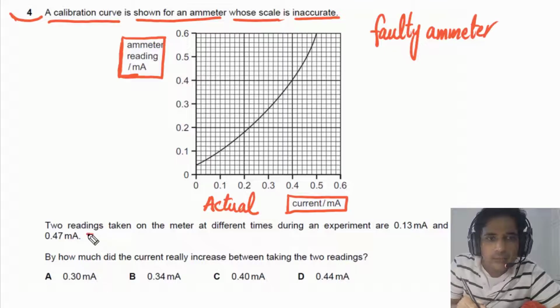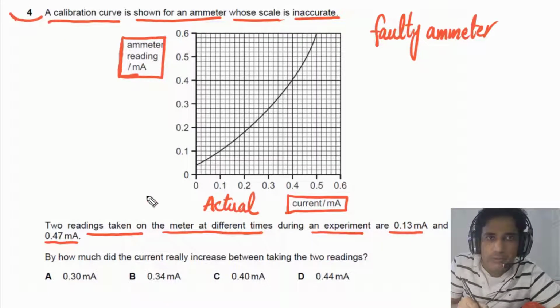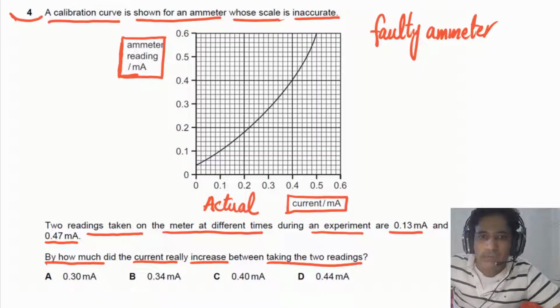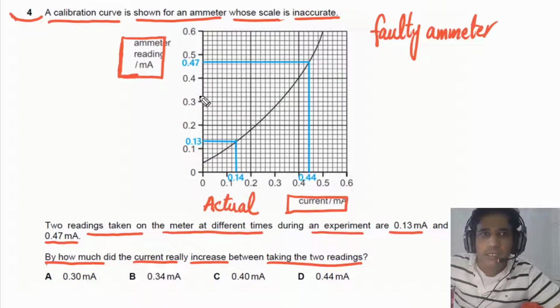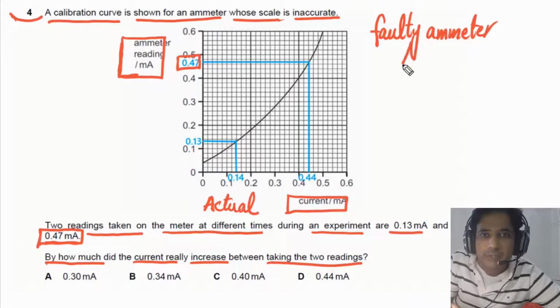It is also given that two readings are taken on the meter at different times during an experiment, and the readings are this one. So we have two readings on the ammeter. By how much did the current really increase between taking the two readings? First of all, we write down the given two readings. I have already written here 0.47 milliamps. This is the reading on the faulty ammeter. And the first reading we have was 0.13.